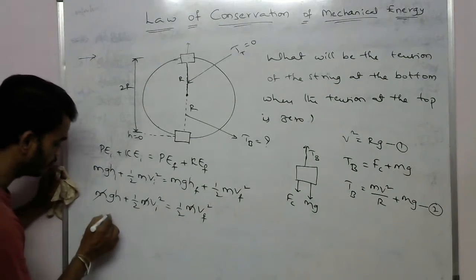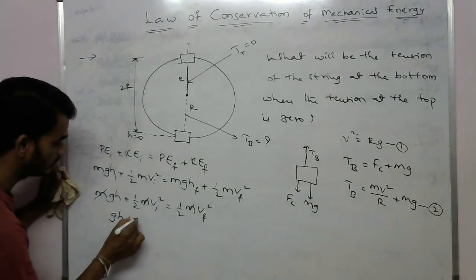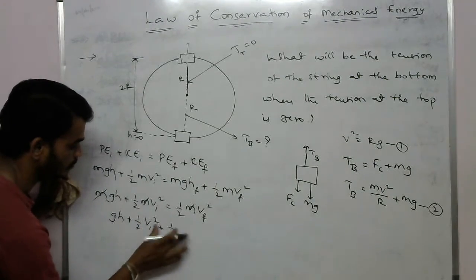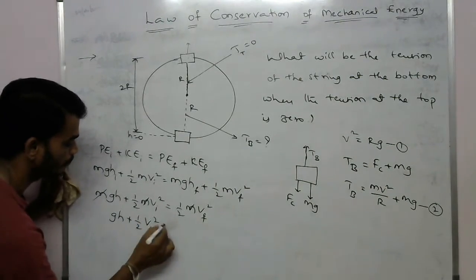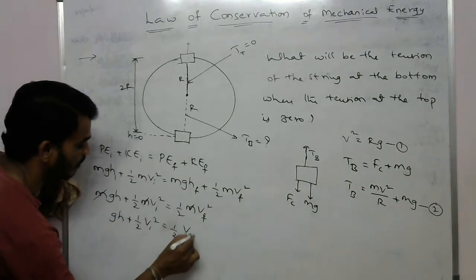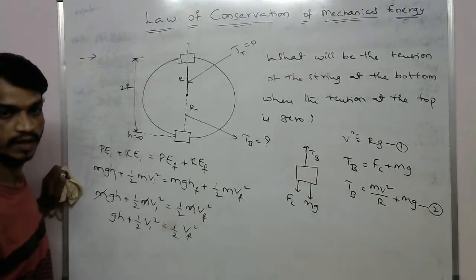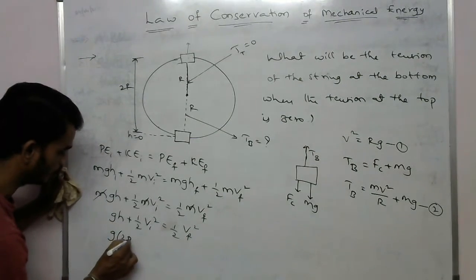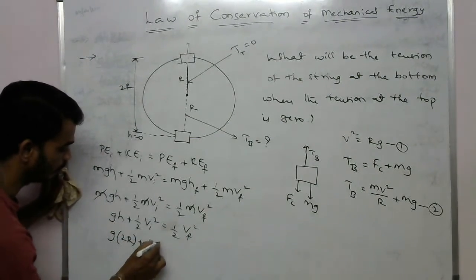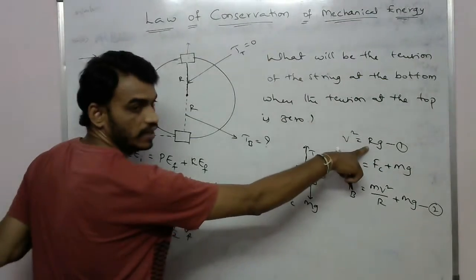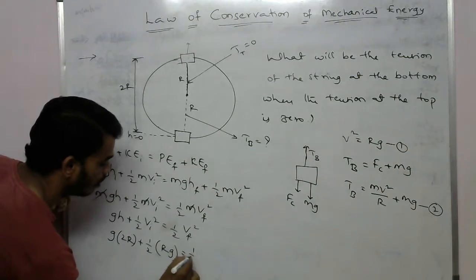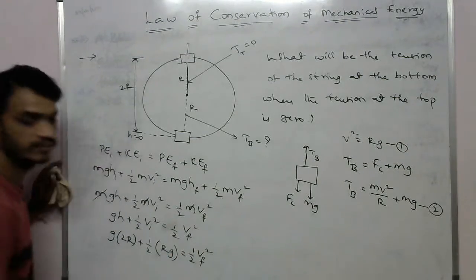So gh plus half vi square equals half vf square. Now we can write g into h value 2R, plus half of v square, which is R into g, equals half vf square.